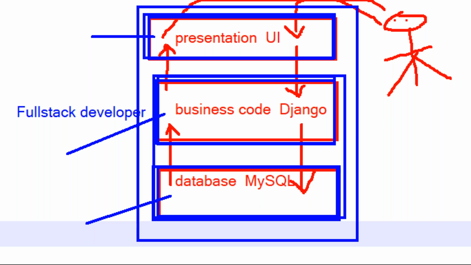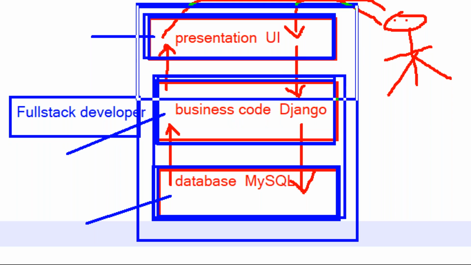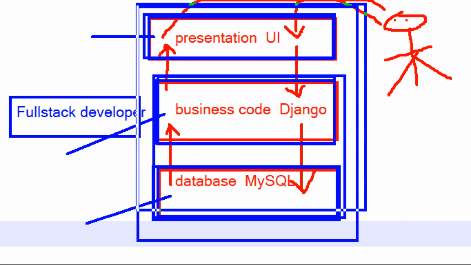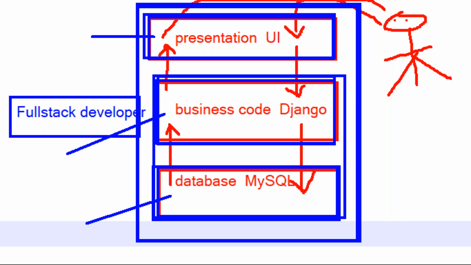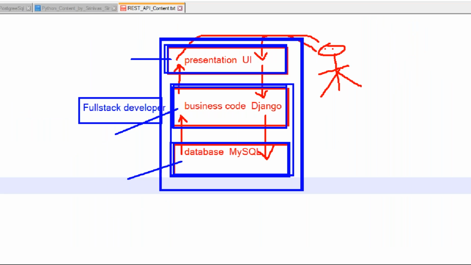When you are joining an MNC company, some people are working only on UI, some on backend, some on DB. But as a student, you need to become a full stack developer. Means in your system, you are responsible for developing the UI, the Django, and the DB. That's why we are planning these three things here, guys. Are you understanding this one?